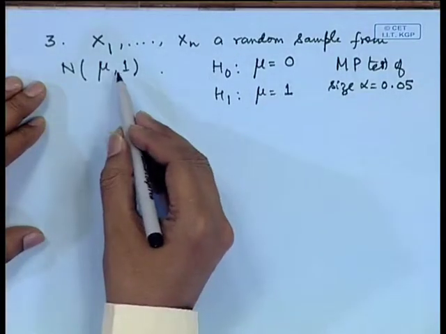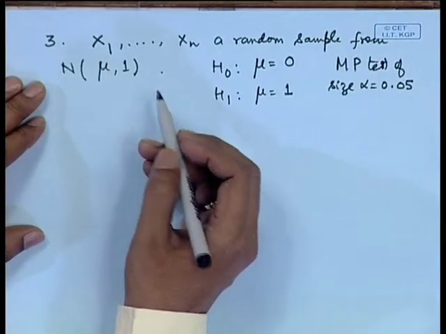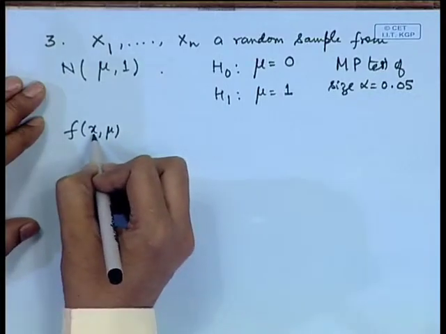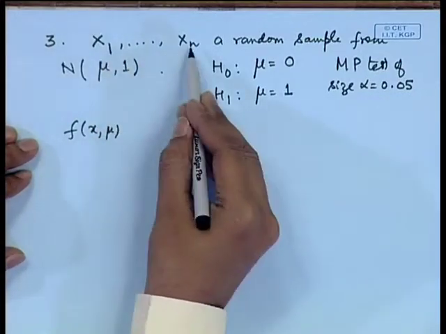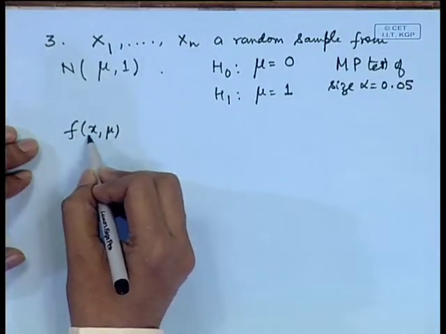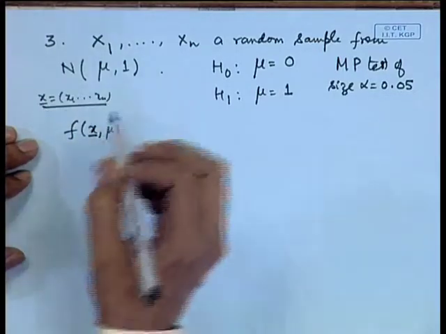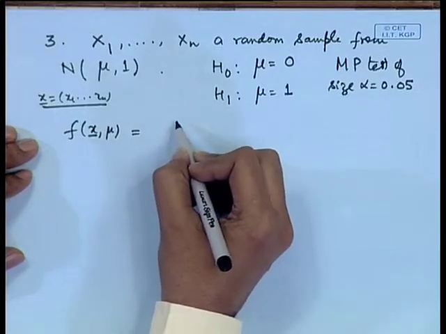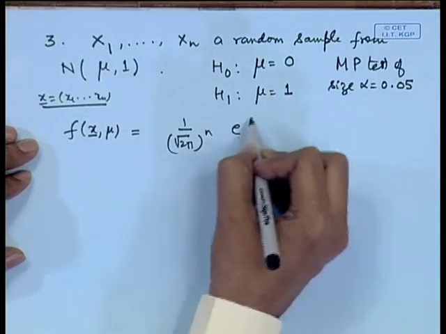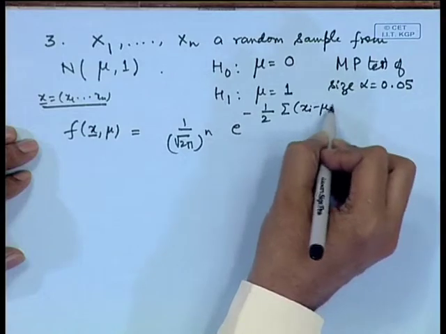So, the first thing is that in application of the Neyman-Pearson lemma, we need to write down the probability density function, that is f x mu. Now, here x means we are observing a sample x 1, x 2, x n, therefore we need to write down this density function as a joint density function of x 1, x 2, x n. So, this is turning out to be 1 by root 2 pi to the power n e to the power minus 1 by 2 sigma x I minus mu square.